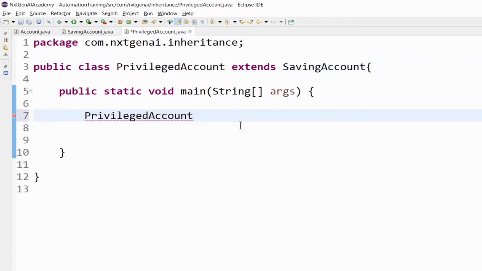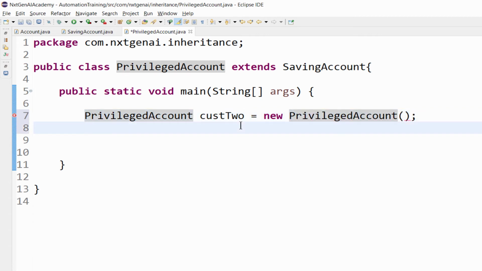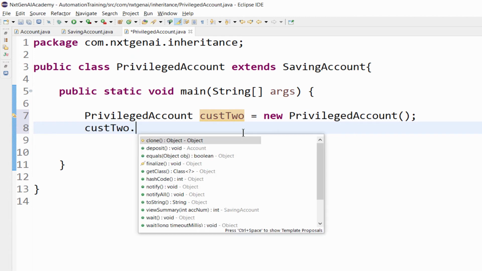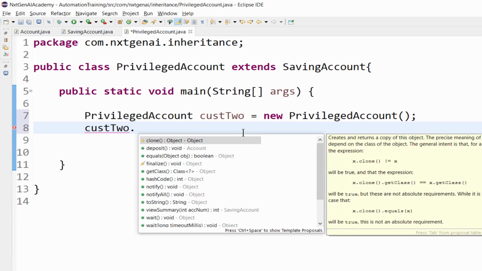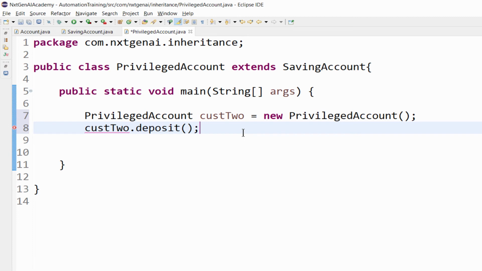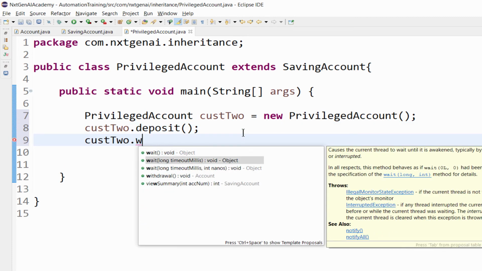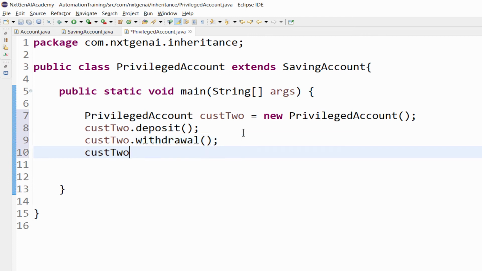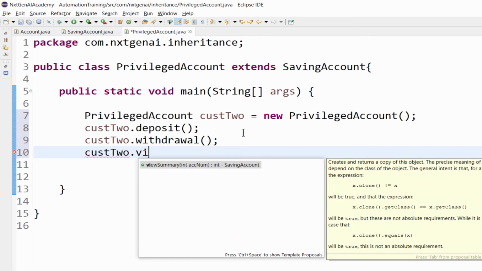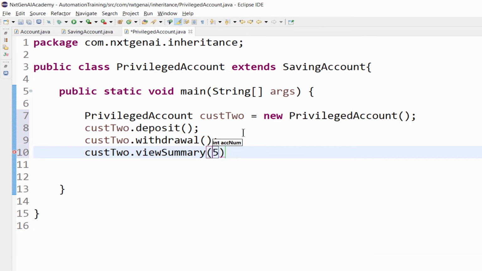First we have to create the object instance. This time we can make customer2 equal to new privileged account. So customer2 dot, you can see all the methods are displayed here. Deposit, customer2 dot withdrawal, customer2 dot view summary, maybe some random number.